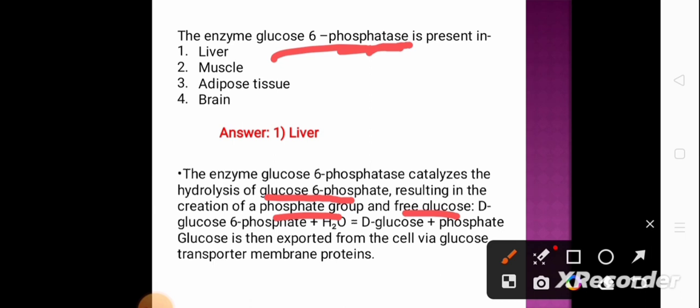And after this reaction, when the free D-glucose is produced, the glucose is then exported from the cell via glucose transporter membrane proteins.